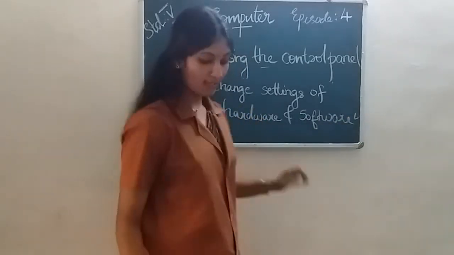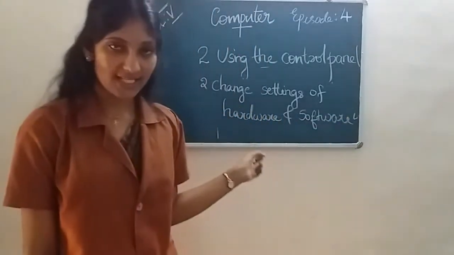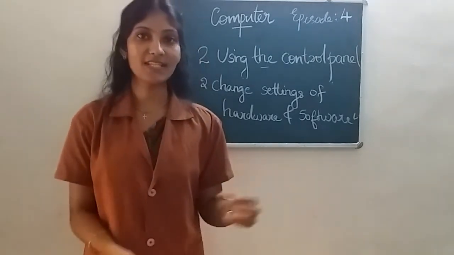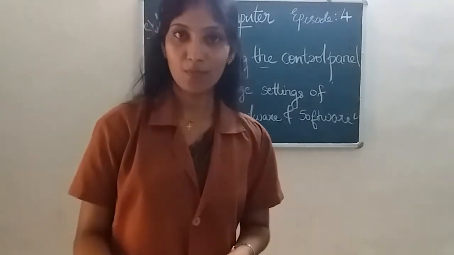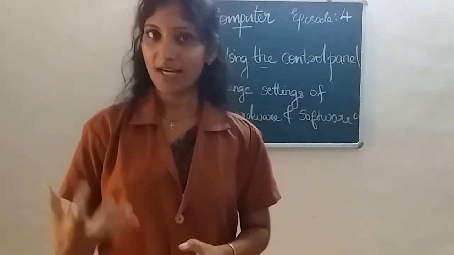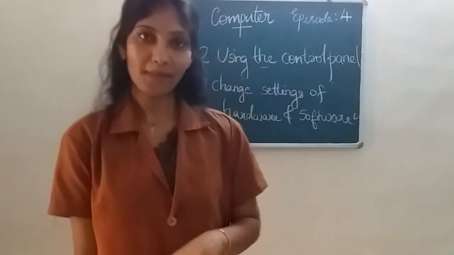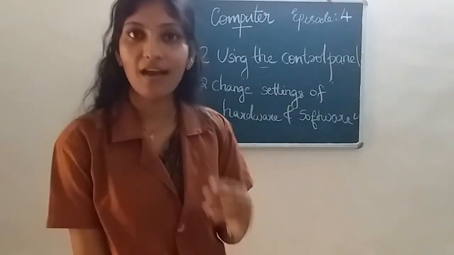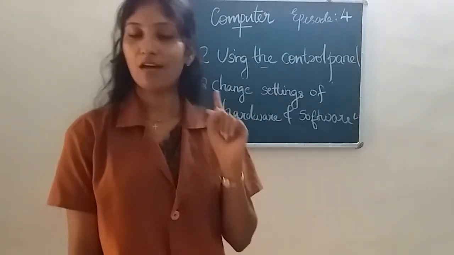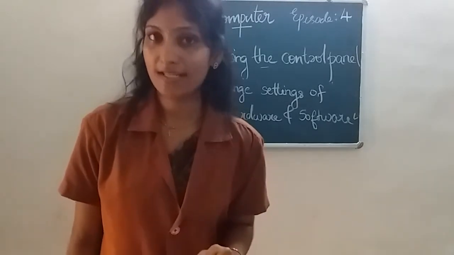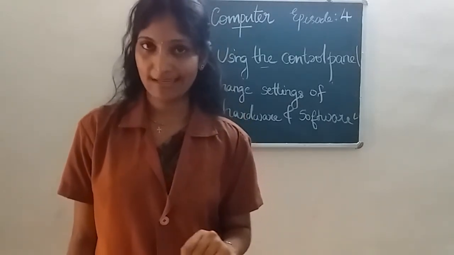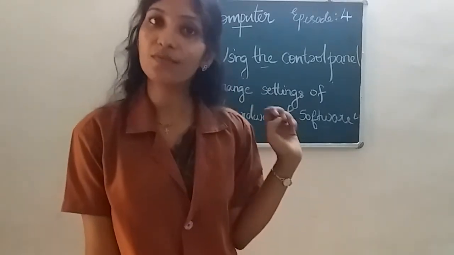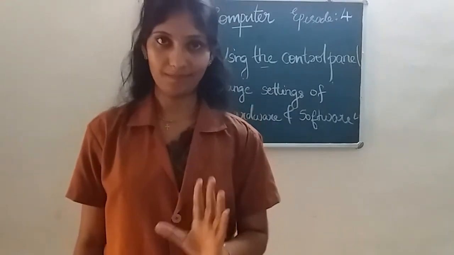So what is the second operation? Change the settings of hardware and software. And hardware setting means we can change the keyboard setting, mouse setting, right? Software means we can change some applications. Here we can change the settings of hardware and software. First operation, change the desktop picture and set a screensaver. And second operation, we can change the settings of hardware and software, right?